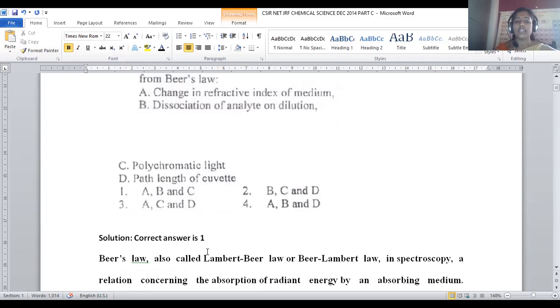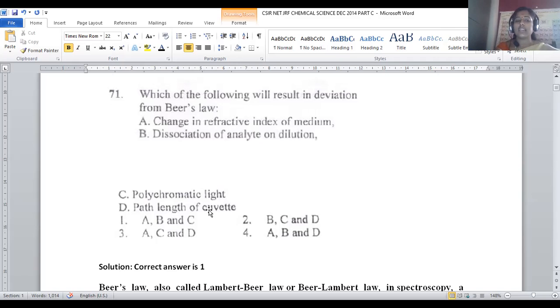And next is polychromatic light. If we are bombarding any compound with light of various intensities and various directions, what happens? The light source is not of a specific intensity, and the extent of light absorbed, that proper characterization of the compound may not be possible. All these are considered major reasons for the deviation in the Lambert's law.